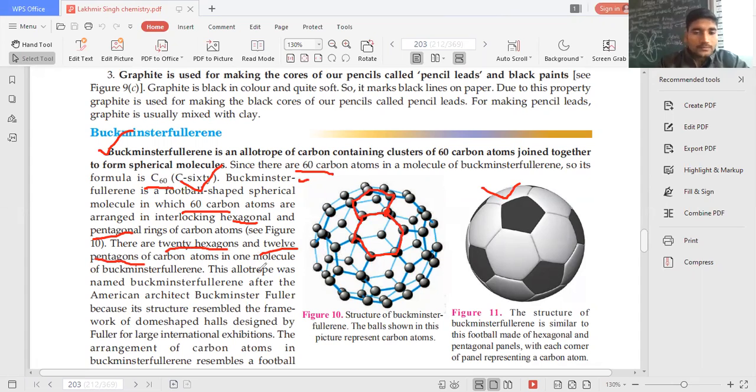Got it? This allotrope was named Buckminster fullerene after the American architect Buckminster Fuller because its structure resembled the framework of the dome-shaped hall designed by Fuller for large international exhibitions. The arrangement of carbon atoms in Buckminster fullerene resembles a football.